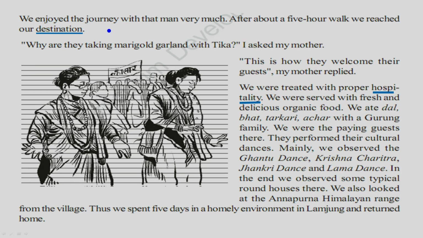So they walked for 5 hours and reached the destination. Destination means their main goal, where they were visiting. What was their destination? Ghalegaon, of course, isn't it?